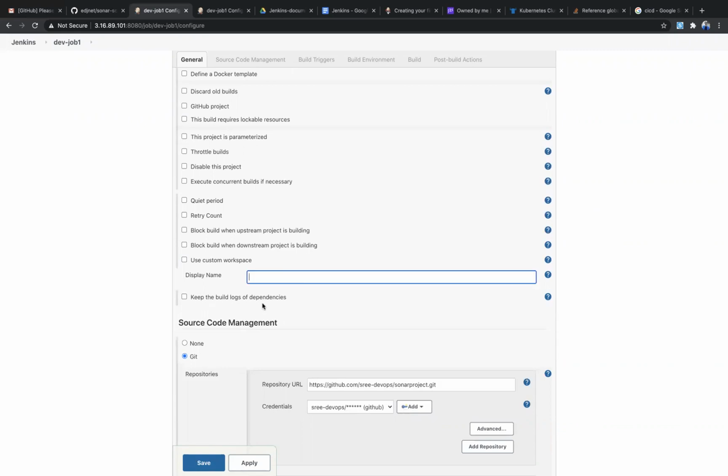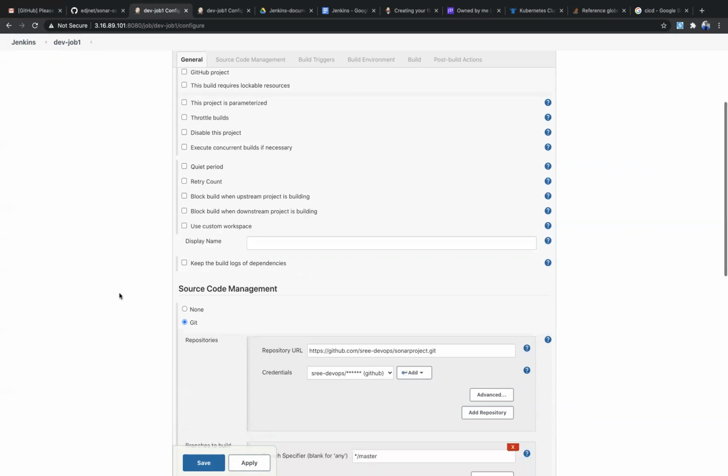Keep the build logs means if you want to store the dependency logs also, not only the current job's build logs, whatever jobs depend on this current job, those logs will be stored in the log section.